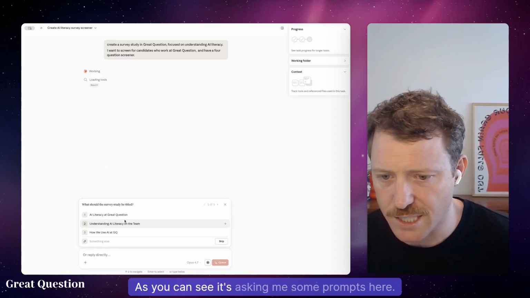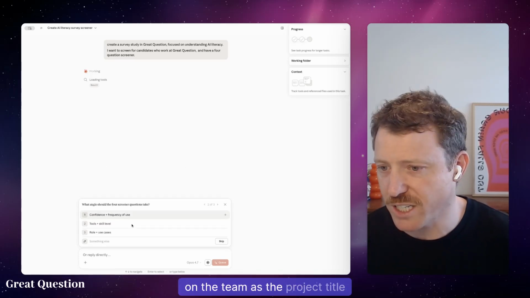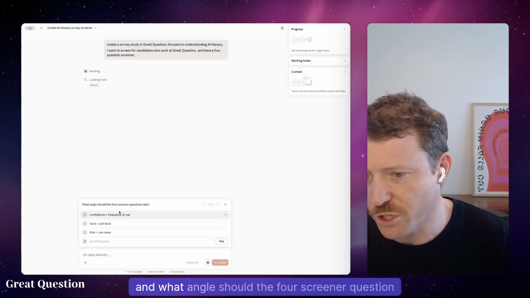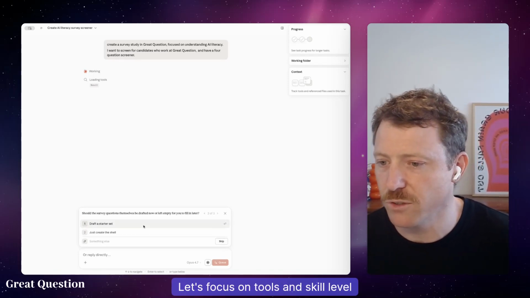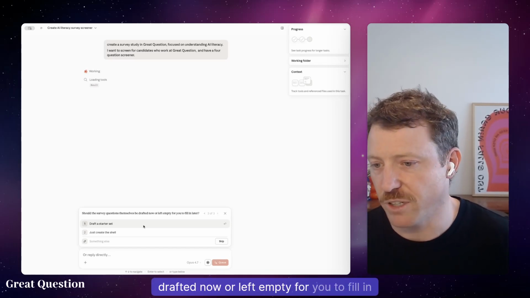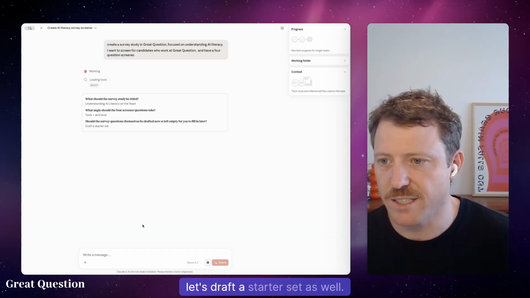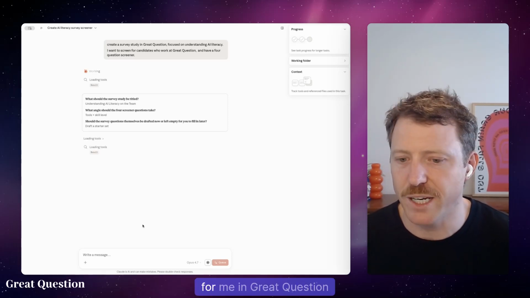As you can see, it's asking me some prompts here. So I'm going to choose Understanding AI Literacy on the Team as the project title. And what angle should the four screener questions take? Let's focus on tools and skill level. And should the survey questions themselves be drafted now or left empty for you to fill in later? Let's draft a starter set as well. So Claude is now working and creating a new study for me in Great Question.